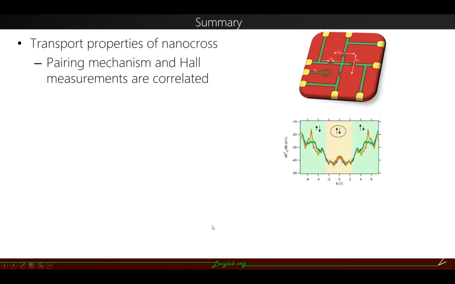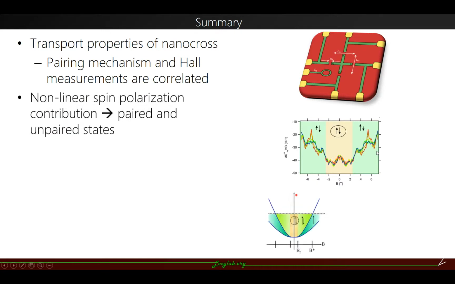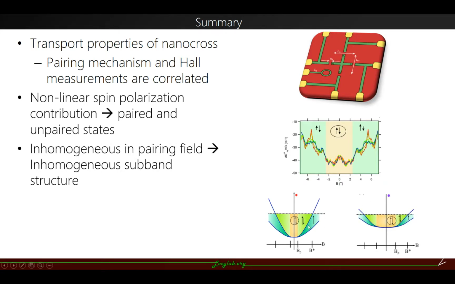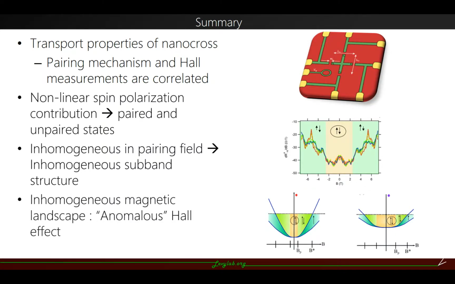To summarize, we studied the transport properties of a nanocross, and we concentrated on the pairing mechanism and the Hall measurements, and we found that they are correlated. We attribute this to the nonlinear spin polarization because of the paired and unpaired states, and the inhomogeneous subband structure, which gives rise to an inhomogeneous pairing field. Together this gives rise to an inhomogeneous magnetic landscape, leading to the anomalous Hall effect.